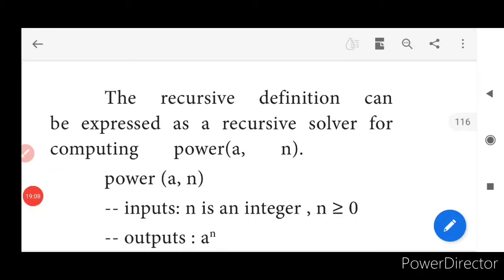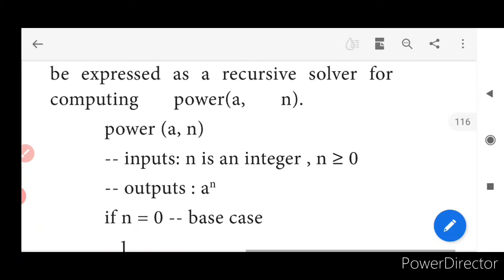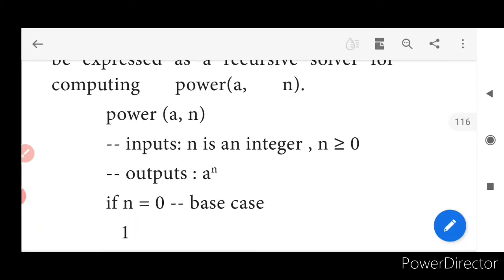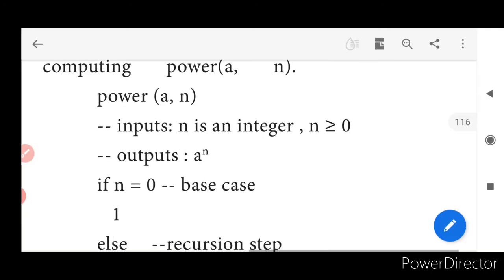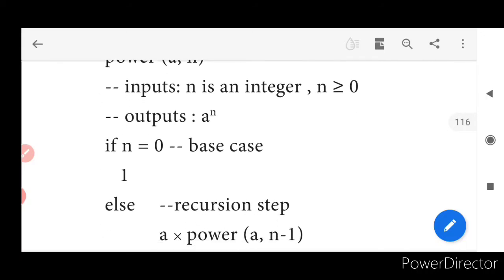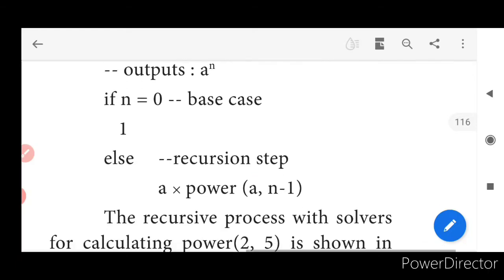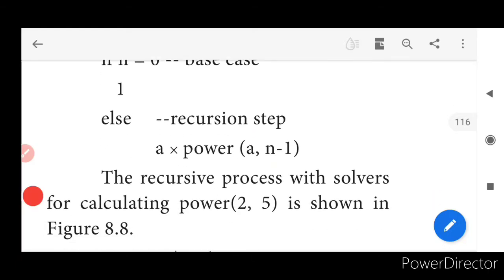The recursive definition can be expressed as a recursive solver for computing power a comma n. Power of a comma n. Inputs: n is an integer where n is greater than or equal to 0. N must be greater than or equal to 0. Output: if n is equal to 0, then what will be the value? A power 0 is equal to 1.